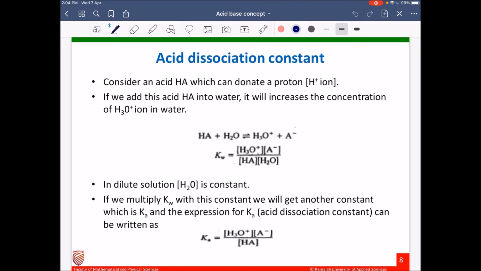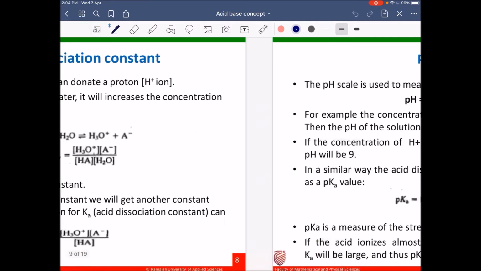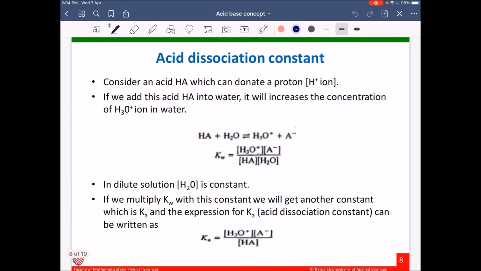In dilute solution, the concentration of water is constant. So if we multiply Kw with this concentration of H2O, we will get another constant, Ka, the acid dissociation constant. It is given as Ka equal to hydronium ion concentration times A minus concentration divided by concentration of acid HA.